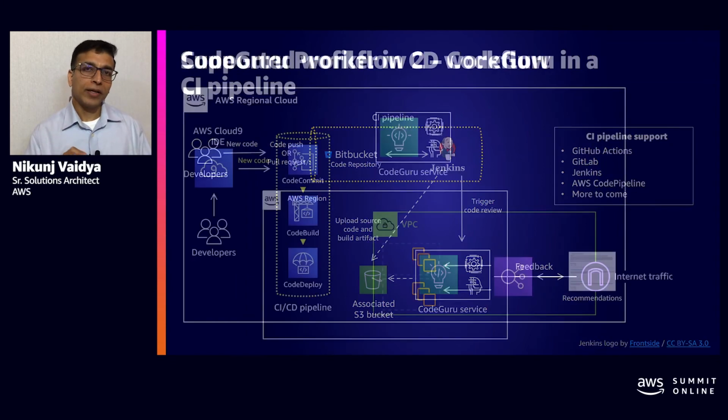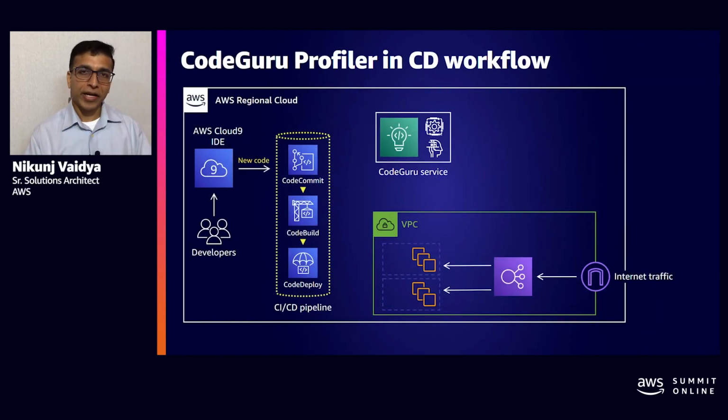Now, CodeGuru Profiler in the CI/CD functionality, we saw the CI portion where CodeGuru Reviewer comes into the picture. Profiler comes in the CD workflow, which is the continuous deployment workflow. That is the stage where you have the deploy stage, which is deploying the new application revision onto a compute instance. So as you can see from this diagram, CodeDeploy, which is doing the deployment, deploys the new application revision onto that compute instance.